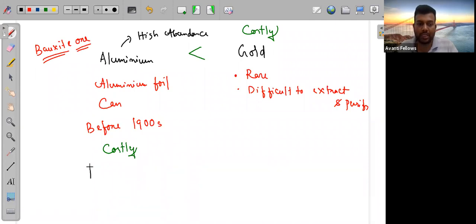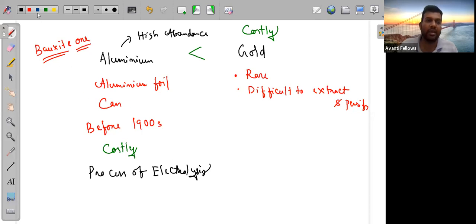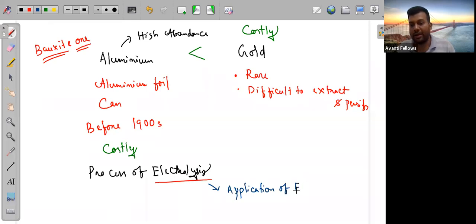But after the discovery of the process of electrolysis, the cost of aluminum decreased a lot because of this electrolysis process. So this electrolysis process is a good application of electrochemistry. We have already discussed a lot about applications. Okay, so I think this application part you all are clear.